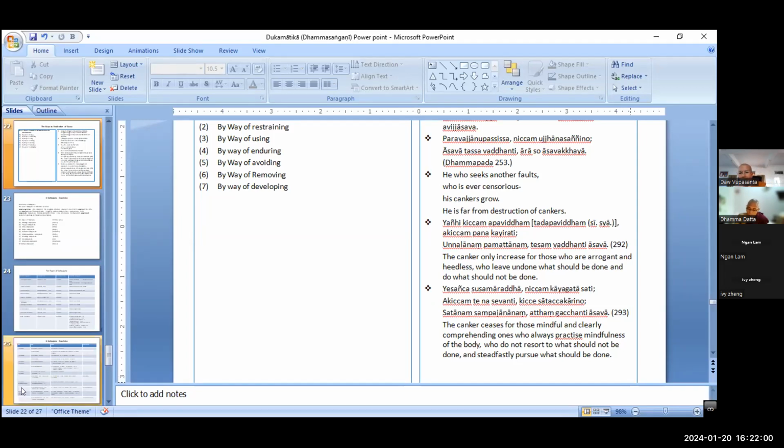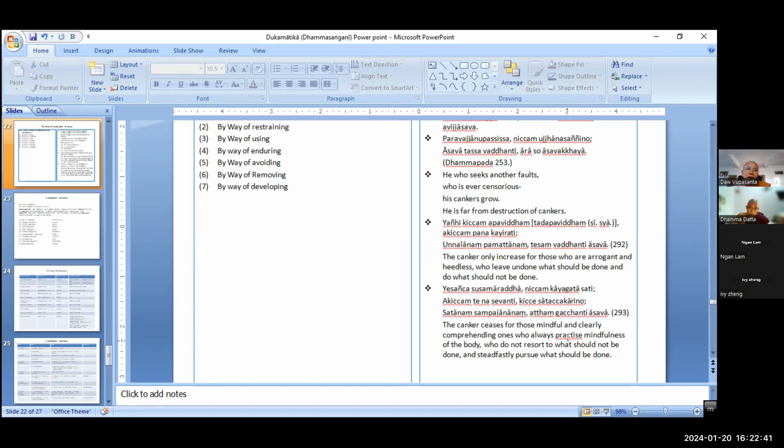And then who does not do what should not be done, that means who avoids all akusala dhamma, there is no chance for the asavas to arise, right? So if we cultivate wholesome deeds, now we are learning, that is a wholesome deed, Dhamma savana, Dhamma desana, right? Now we cultivate wholesome actions, one of the ten kinds of wholesome actions. At the time, no asava arises in us, no lobha, no dosa, no moha arises in us.